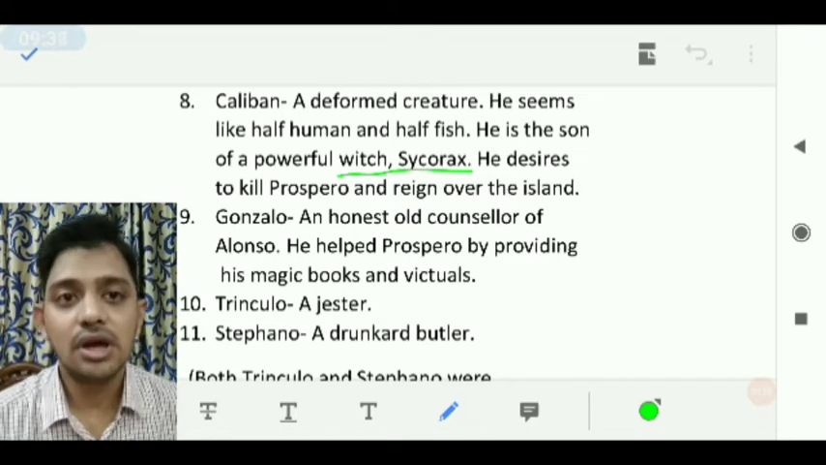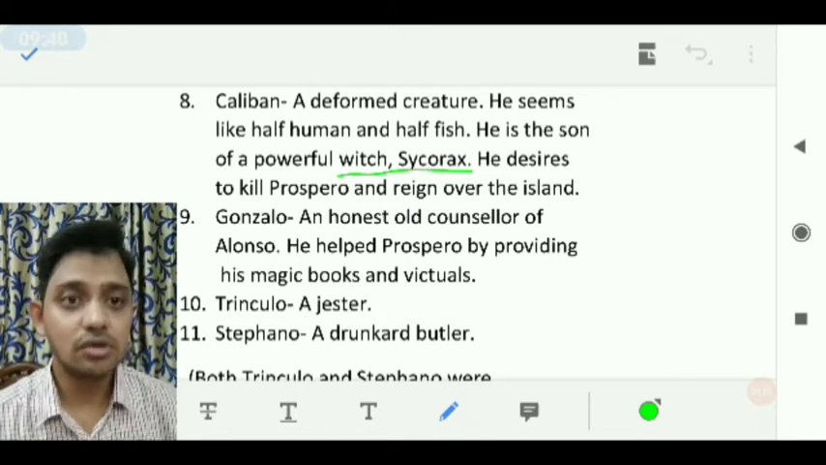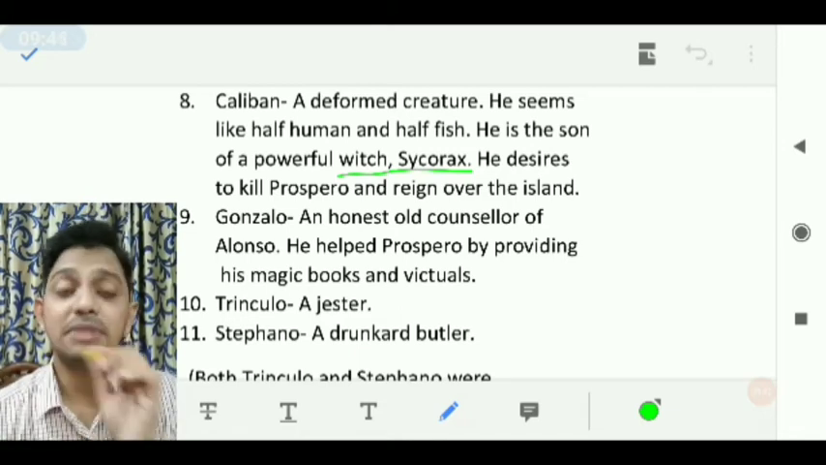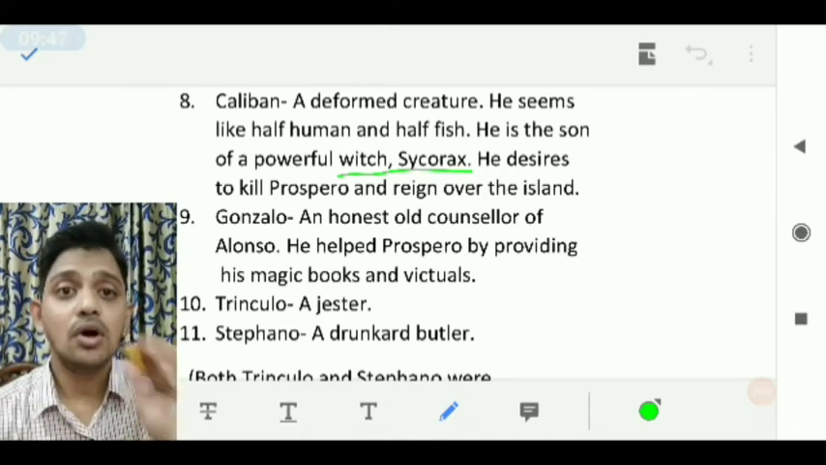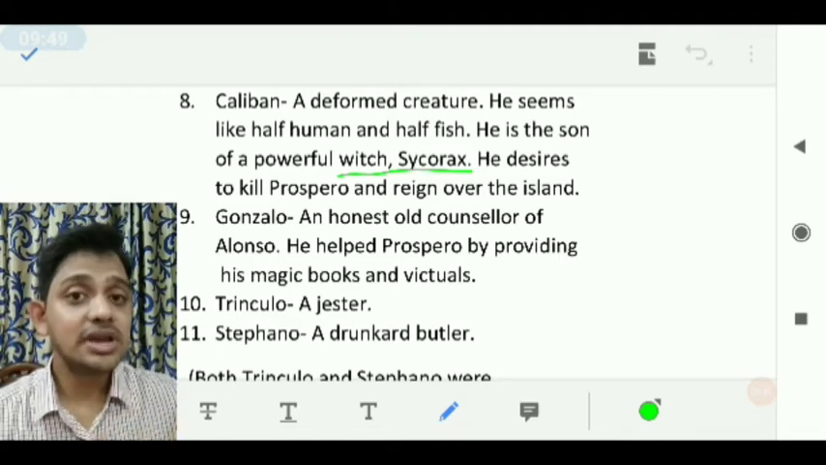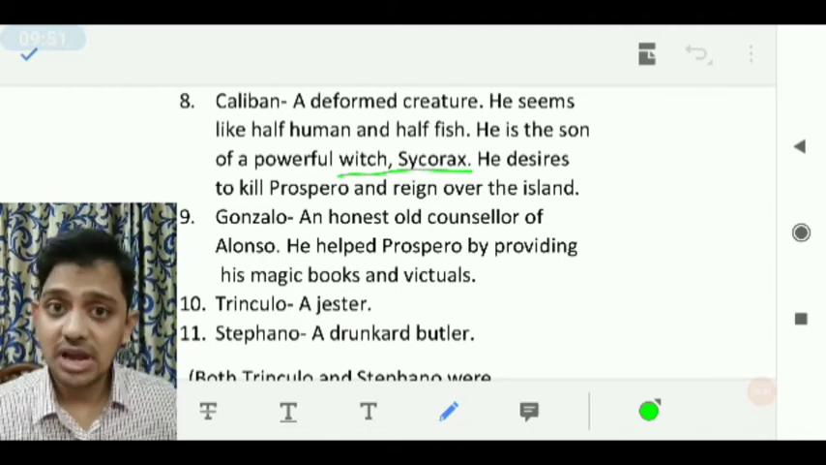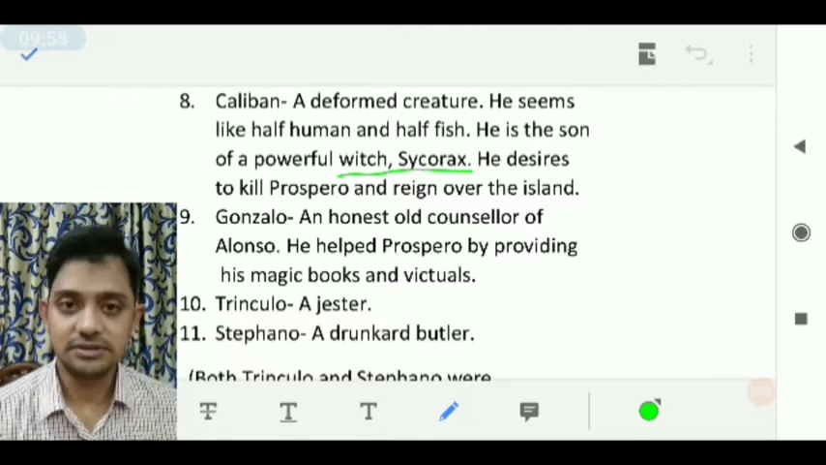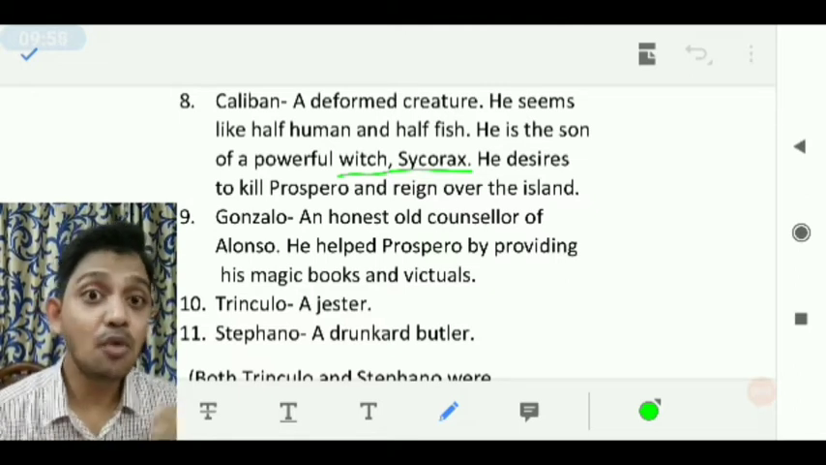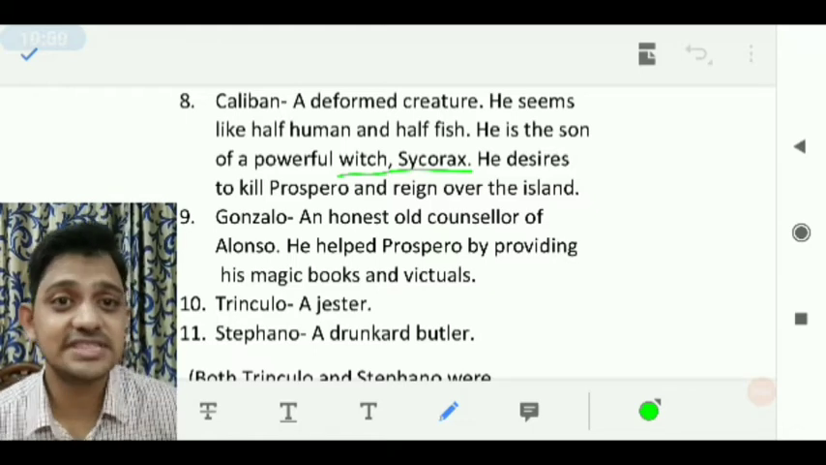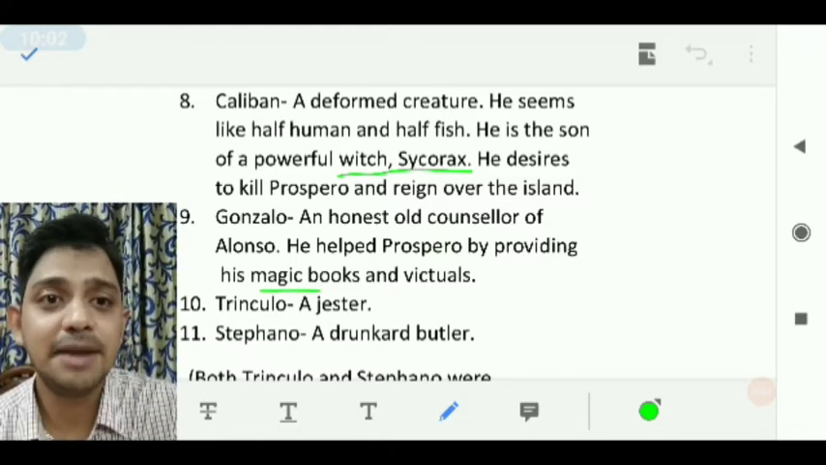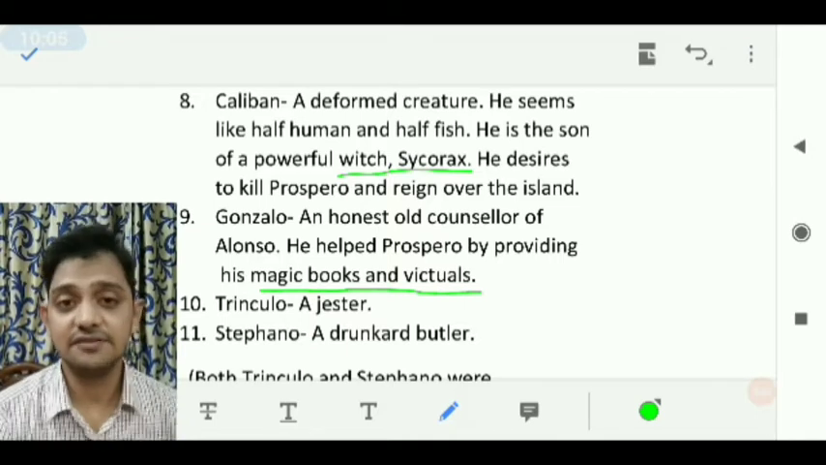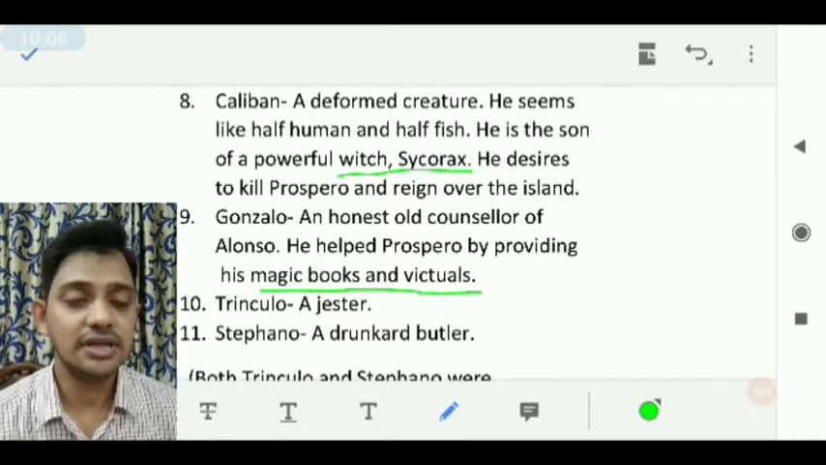Now Gonzalo. Gonzalo is also a character. He is a courtier, a counselor of Alonso. But the most important thing is that when Alonso and Antonio planned against Prospero to kill him, at that time Gonzalo, as a kind-hearted man, helped Prospero. He provided Prospero with his magic book, and that magic book helped him to survive, and he stayed alive with his daughter on the island.